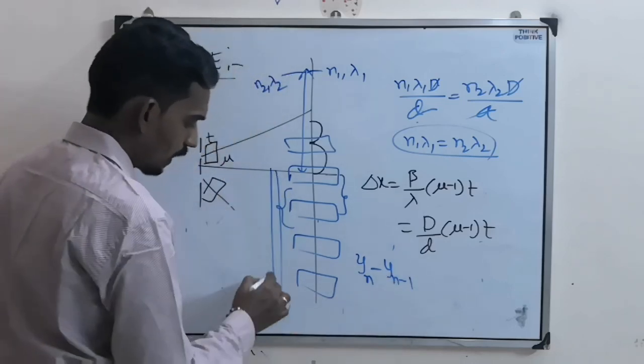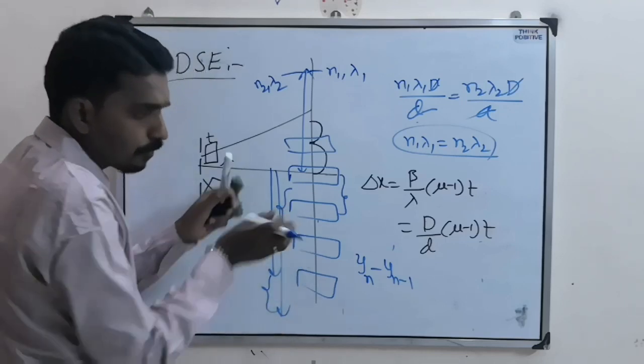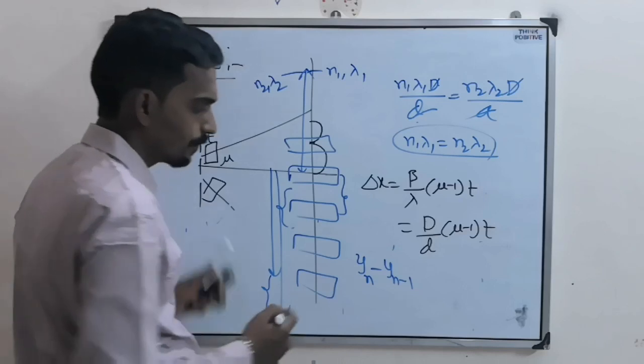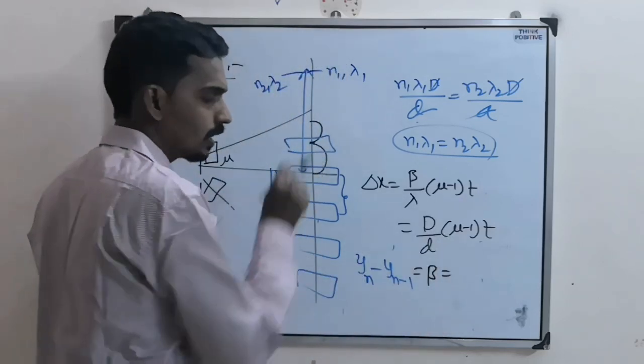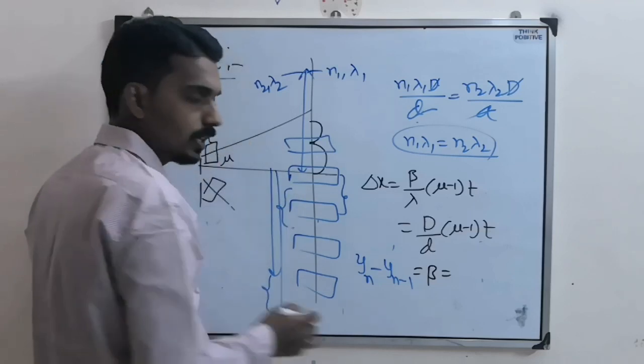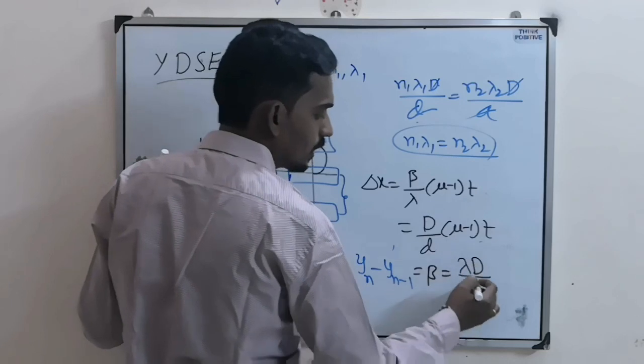So this distance is called the width of one fringe, dark or bright. That only we call fringe width. Each fringe, bright or dark fringe width, how much is the width? That we represent with beta. So if you take the formula, it will become lambda D by d.